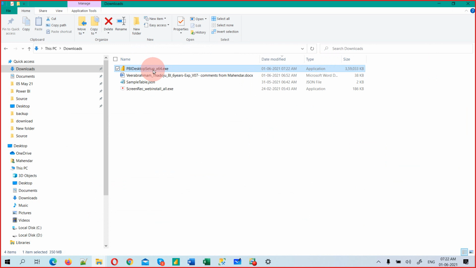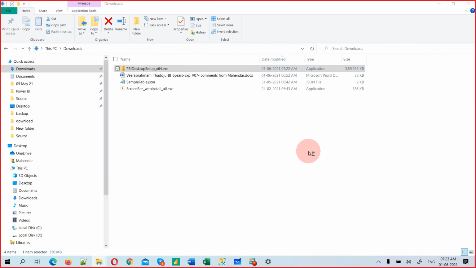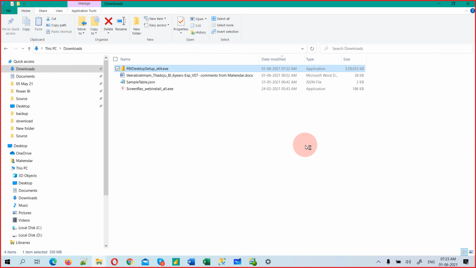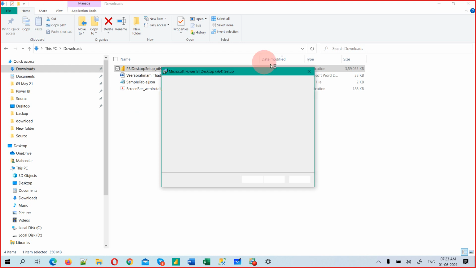So what you need to do is right click and run as an administrator, or just double click to open, and it will run. I prefer run as an administrator. So just click on that and do next, next, next. So it's working actually, it's just loading. Yeah, it will ask you to run, click yes. Then it will open up the wizard. Yeah, this wizard. Choose English and do next.